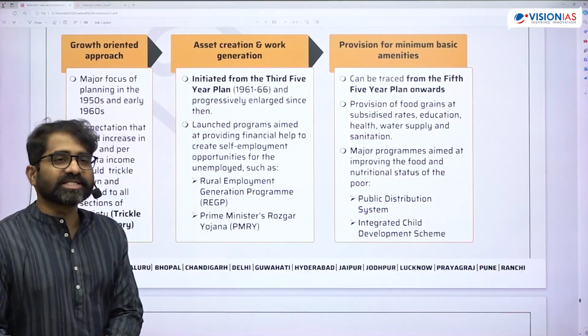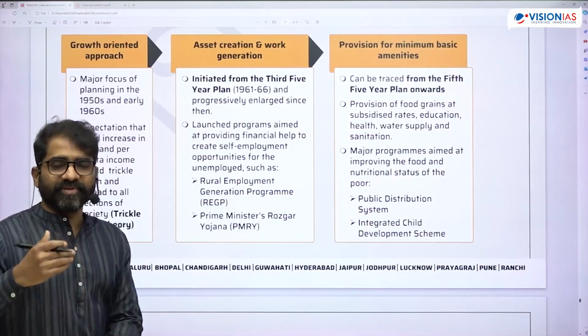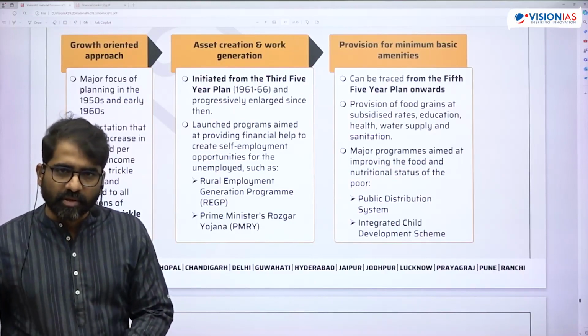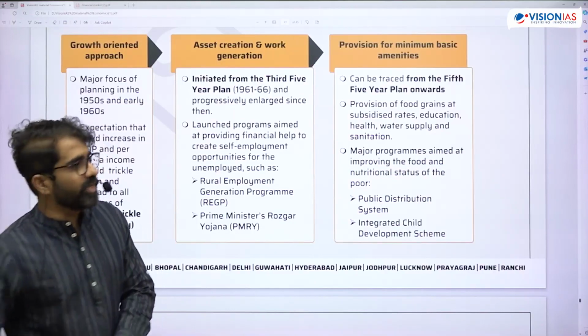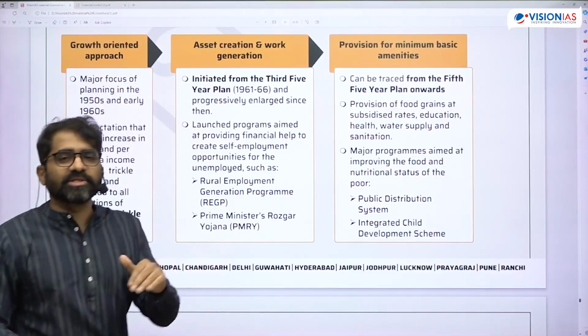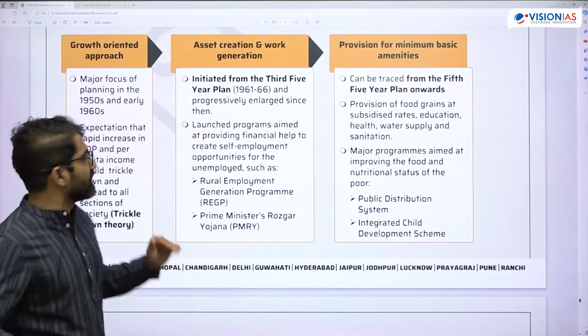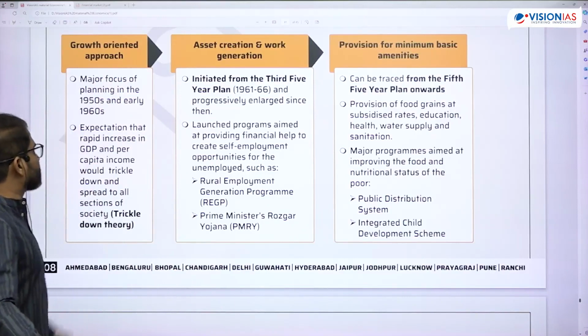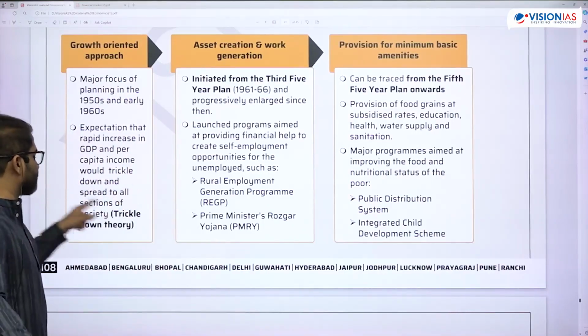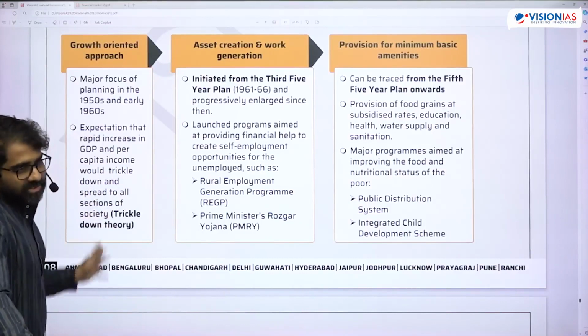So that means till the early 70s, we did not come up with a specific strategy for poverty alleviation. We believed that growth would bring inclusiveness, that the trickle-down theory would work, but the trickle-down theory actually failed. The expectation was that the rapid increase in GDP and per capita income would trickle down and spread to the other sections of society.